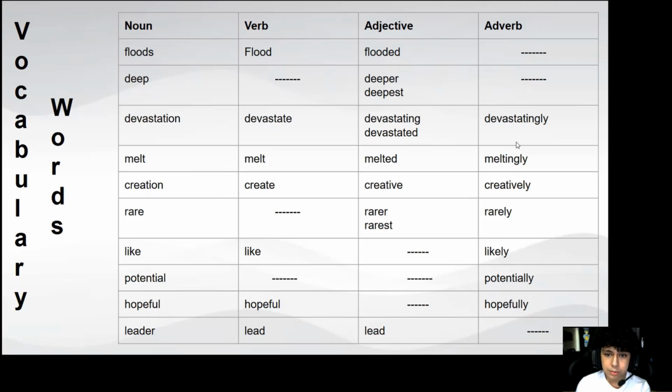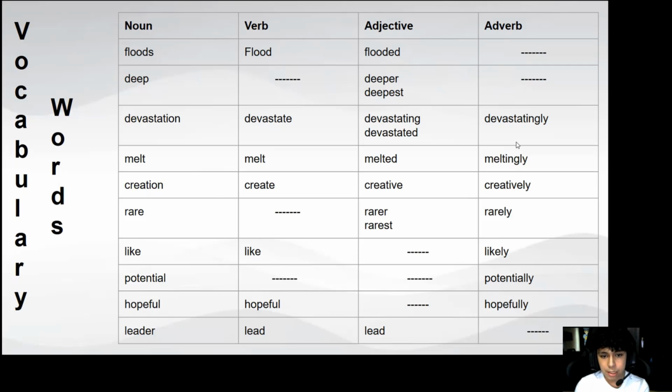Then we have the noun melt, that has the same verb form, melt, the adjective form melted, and the adverb form meltingly. Then we have the noun creation, that has the verb form create, the adjective form creative, and the adverb form creatively. Then we have the noun form rare, that does not have a verb form. It has two adjective forms, rarer and rarest, and it has the adverb form rarely.